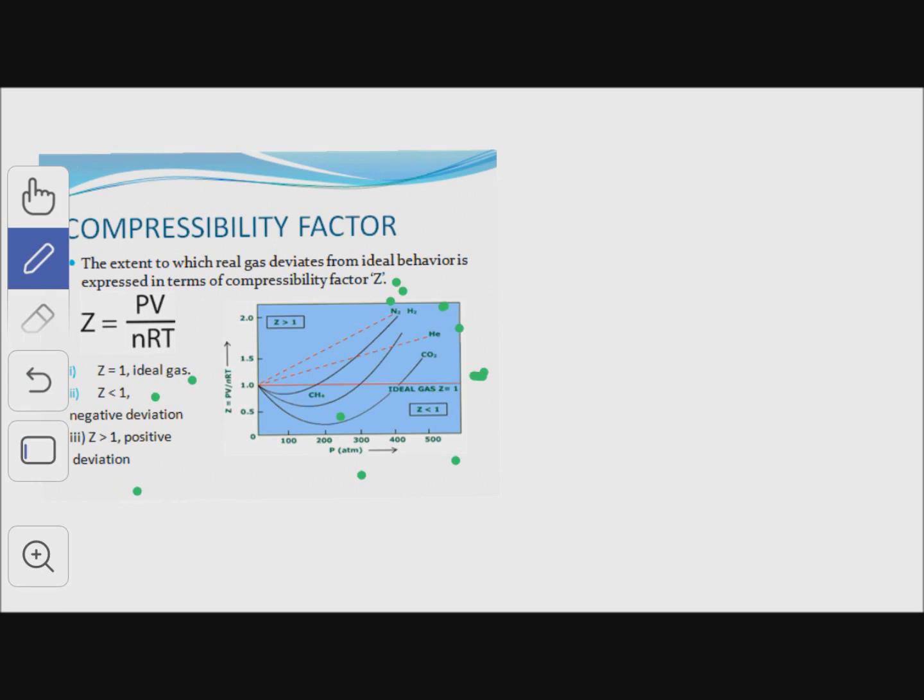It means the gas is difficult to compress. Those gases show positive deviation, and the value of compressibility factor for those gases is greater than 1. Z is less than 1 when the gas shows negative deviation and is more compressible. At Z is equal to 1, it shows the ideal gas behavior.